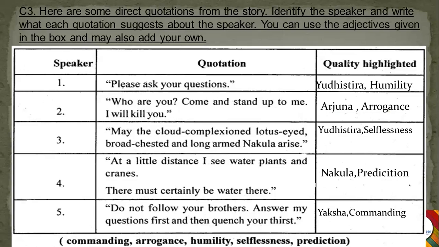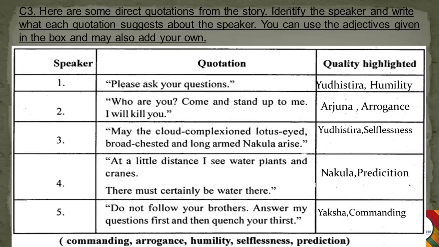Next, "May the cloud-complexioned, lotus-eyed, broad-chested, and long-armed Nakula arise." So again, this sentence was said by Yudhishthira, and this shows his selflessness, the quality of selflessness. Next, "At a little distance, I see water plants and cranes. There must certainly be water there." So this was said by Nakula, and he was making a prediction. He was just hoping that there are some water plants over there.